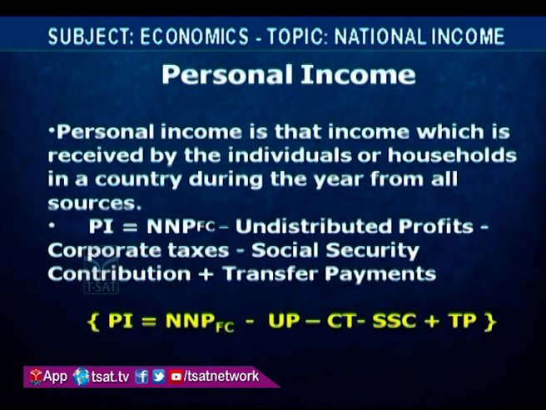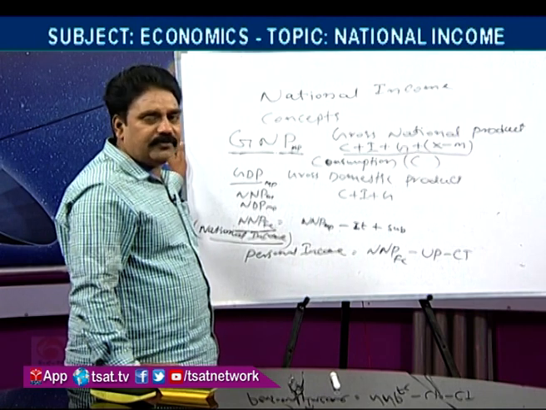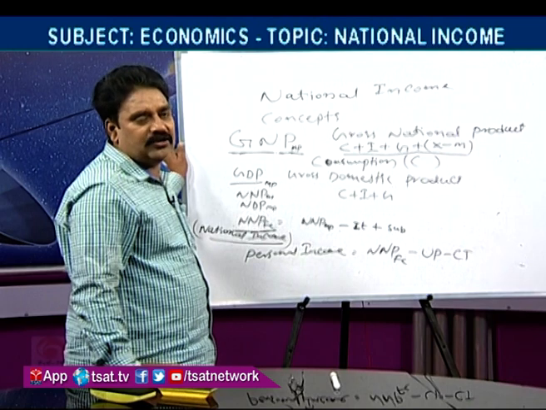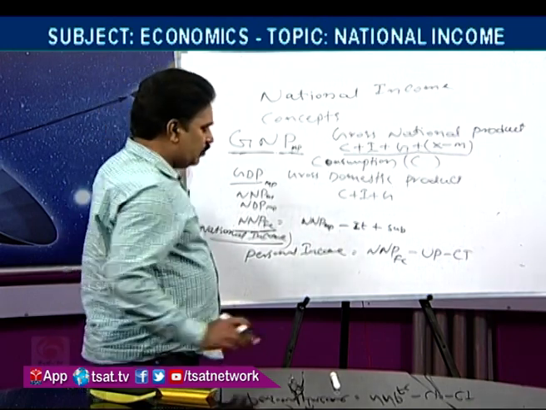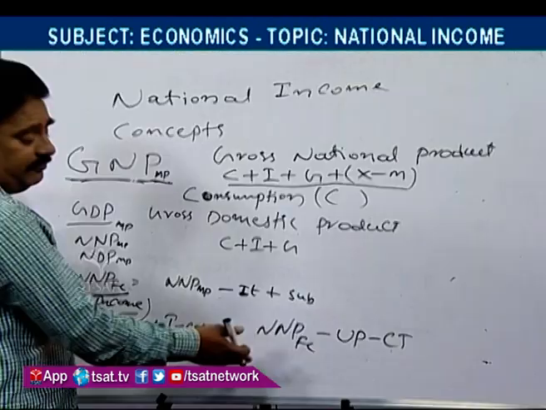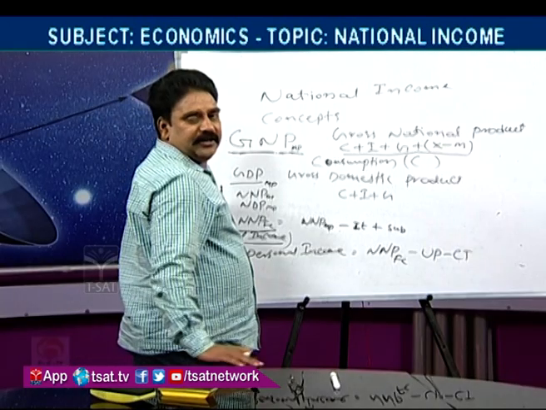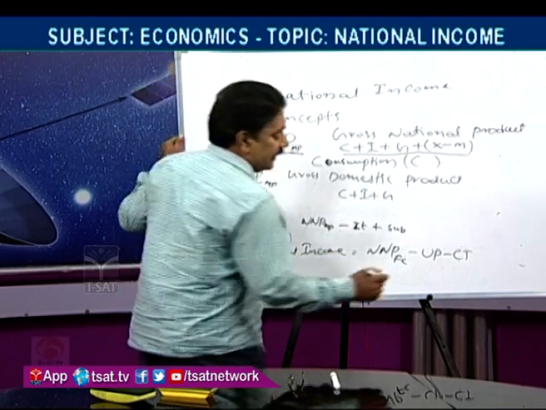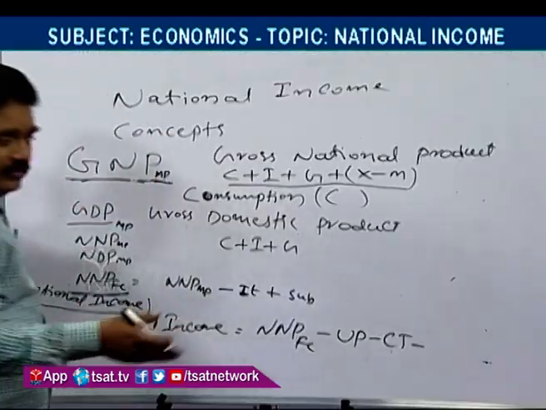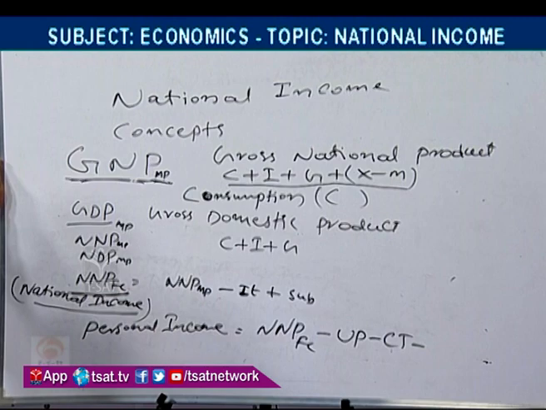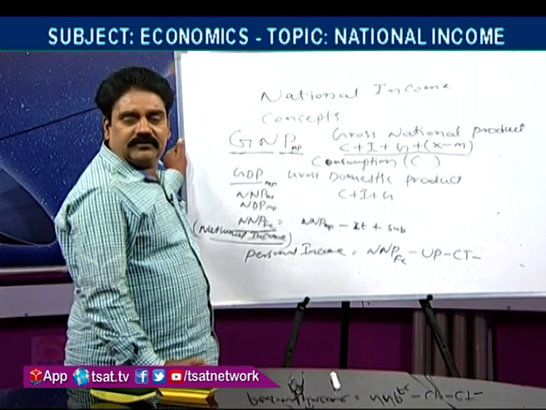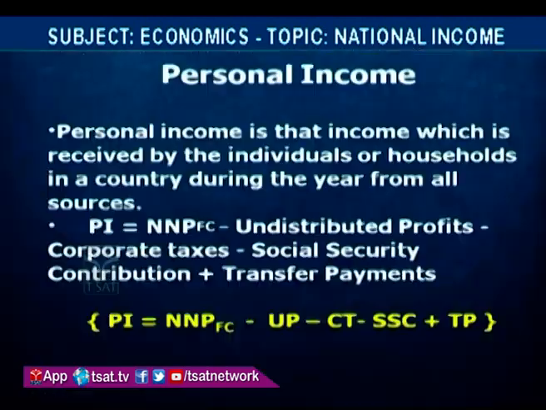Corporate tax is nothing but income tax, like a person paying income tax. Corporates also pay corporate tax to the government. From the total income which is earned by them, some part of income is paid towards the government in the form of corporate tax, and for a future purpose, social security contributions for their employees or for any other things.